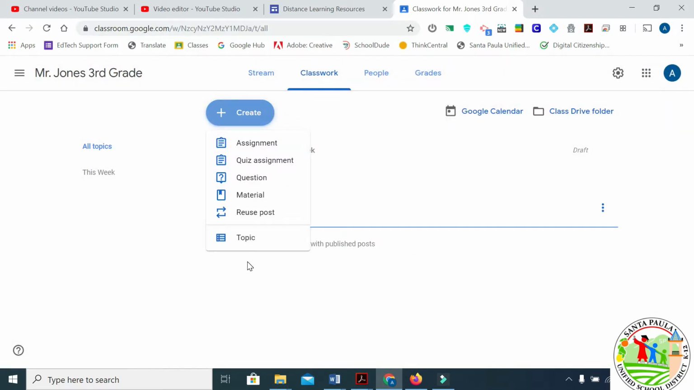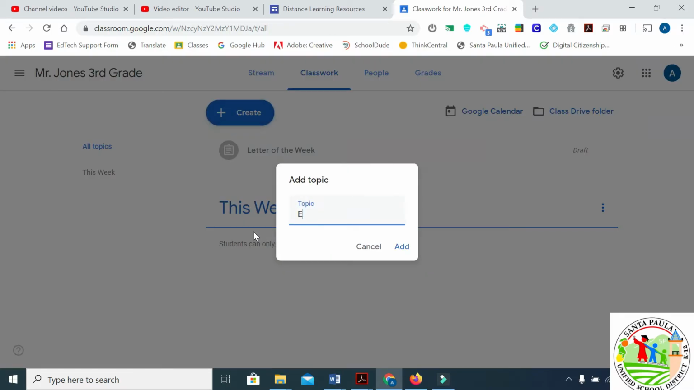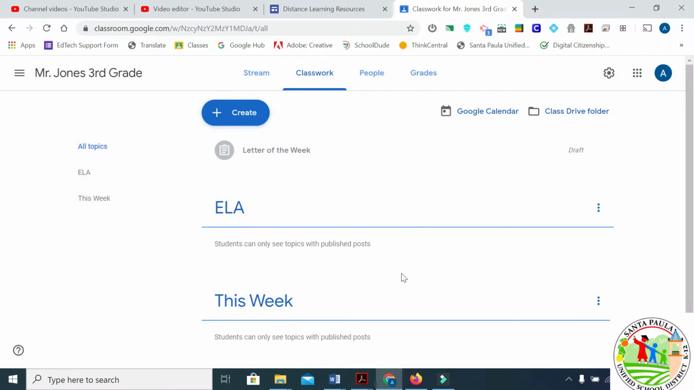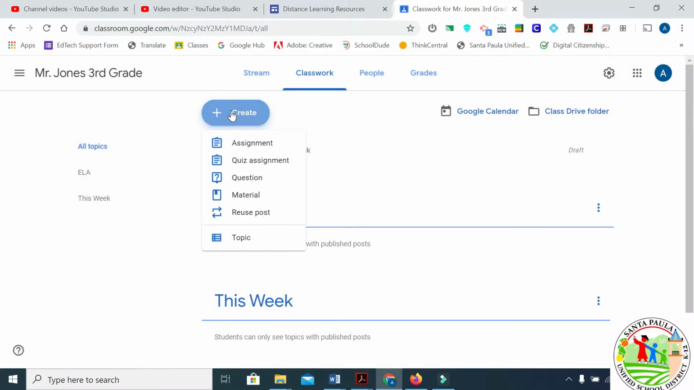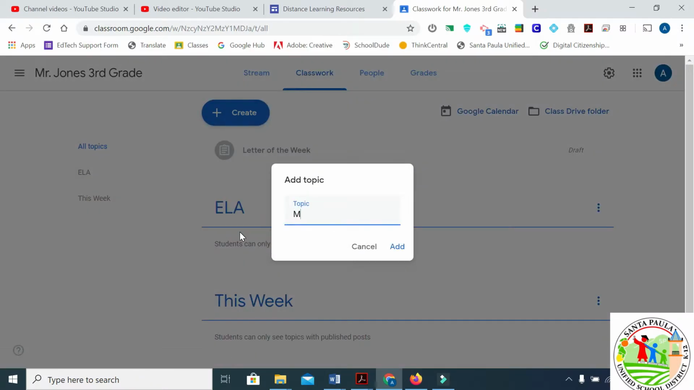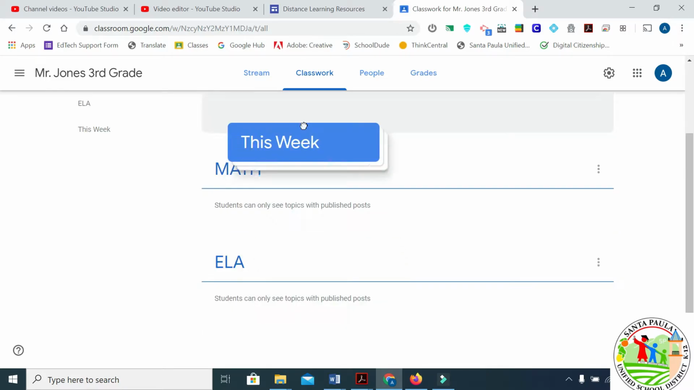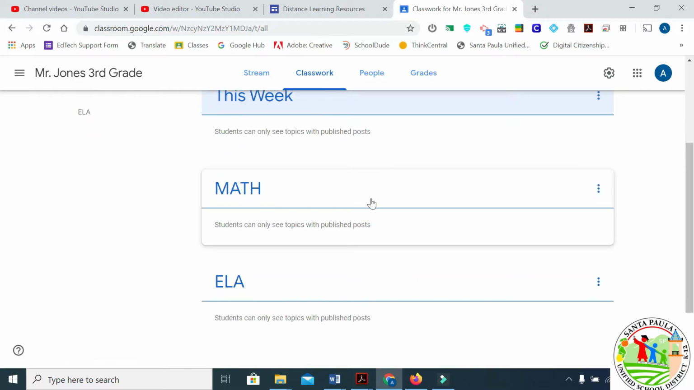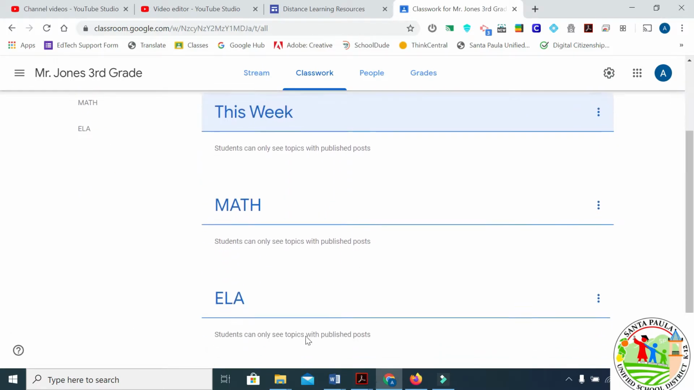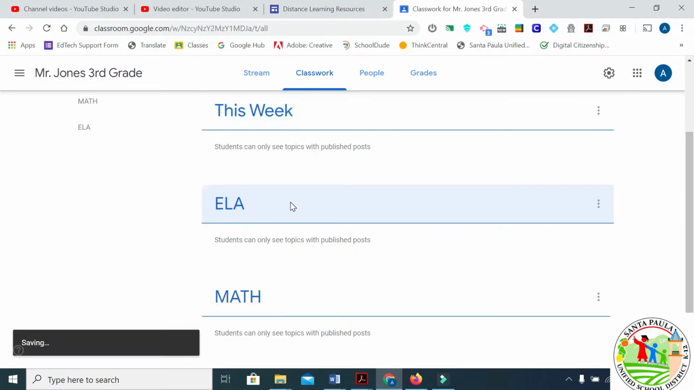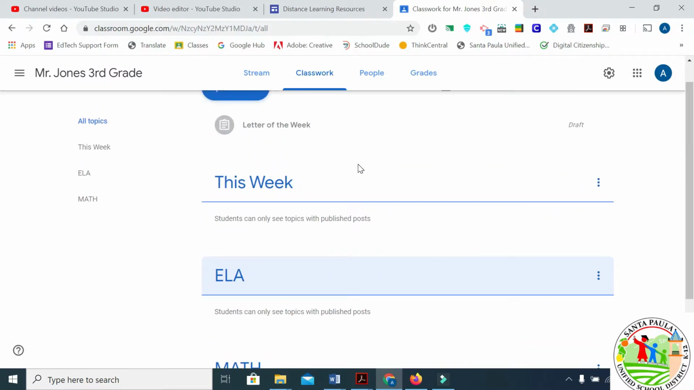And you can create another topic. Let's call it ELA. And one more. Now, as you see how they've moved them around. And one of the updates that Google had a while back was you can drag these to wherever you want. And so we're going to put This Week up at the top. We're going to move ELA up there. You can move them however you want.